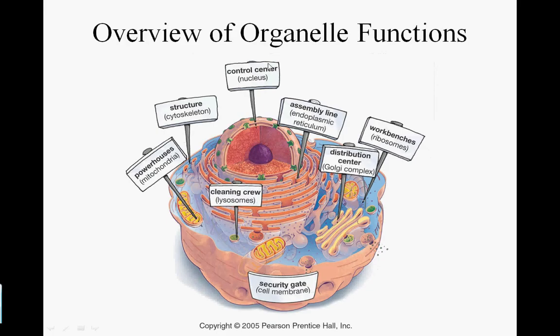So, an overview of the organelle functions. The control center, of course, is the nucleus. The assembly line for protein production, of course, is the endoplasmic reticulum. The distribution center, or the packaging center, is the Golgi complex, where the workbenches for protein production are ribosomes. The ribosomes are also found on the rough endoplasmic reticulum. The lysosomes we mentioned are the cleaning crew of the cell, whereas the powerhouse, where the cell gets its energy from, is the mitochondria. The cytoskeleton provides structure for the cell, whereas the cell membrane provides something like a security gate for the cell.